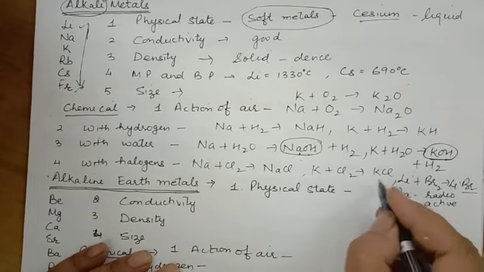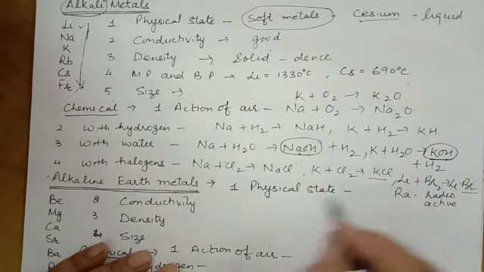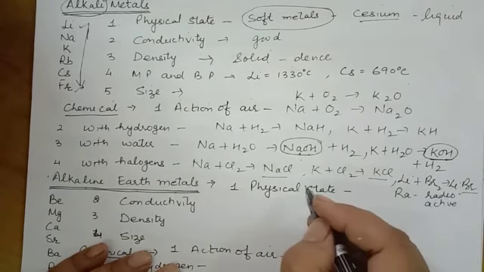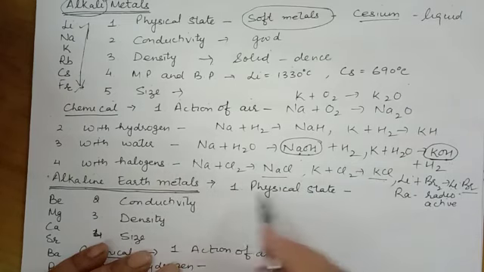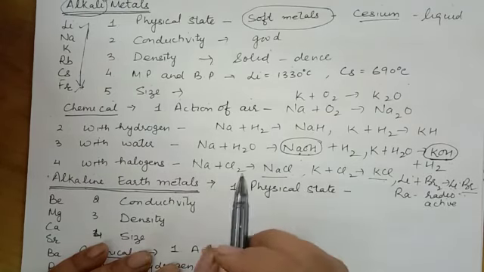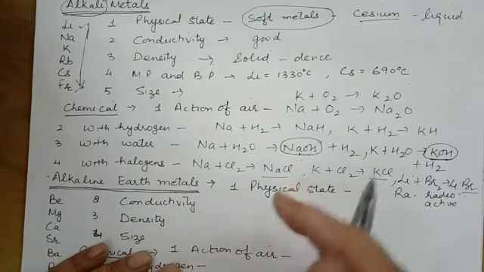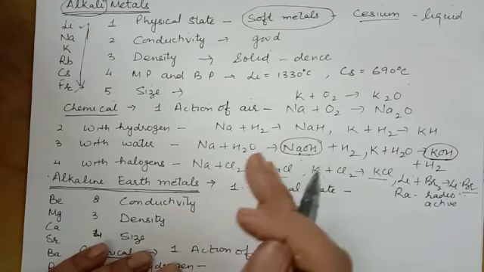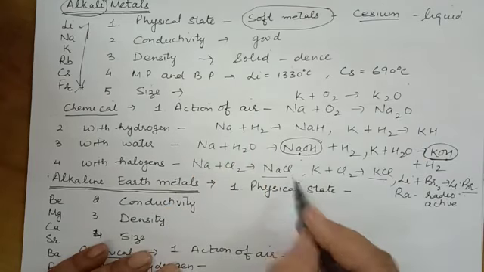So we call these halides. Chlorine, bromine, iodine and fluorine are all called halogens. So when halogens react with these alkali metals, we get halides: chloride, bromide, fluoride.